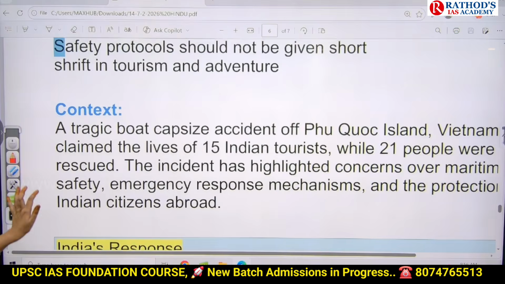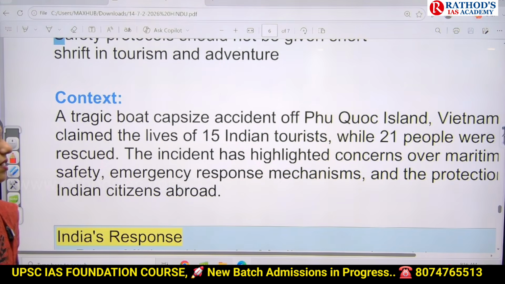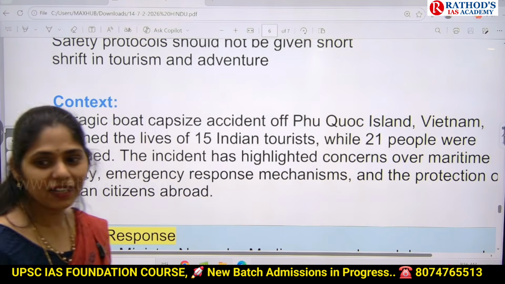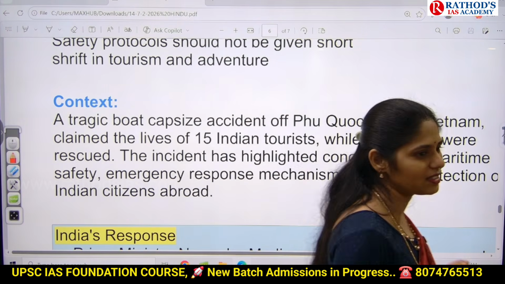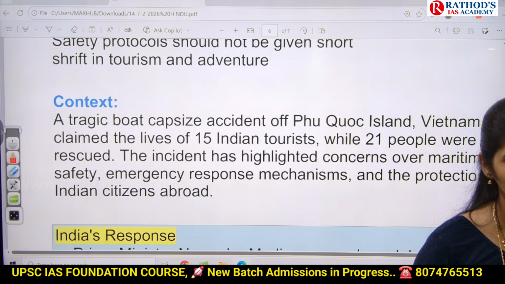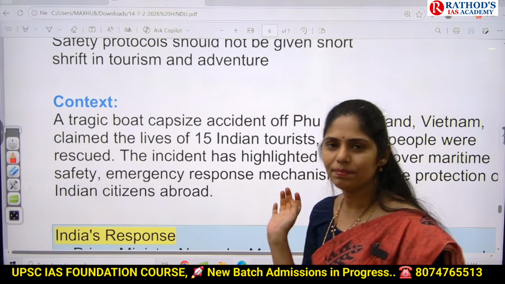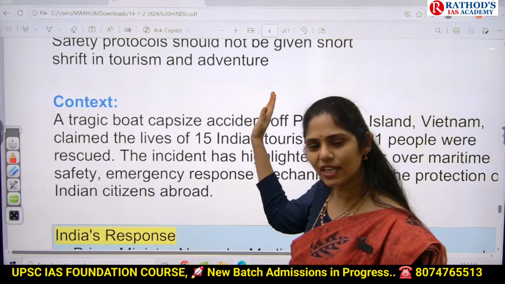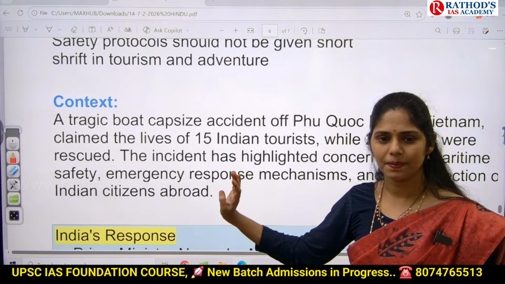This article is saying that a tragic boat capsize accident happened near Phu Quoc Island. Remember guys, if you are getting this kind of place, UPSC can give you a prelims-based question. Consider the following pairs: on one side they will give you the place, on the other side the country.